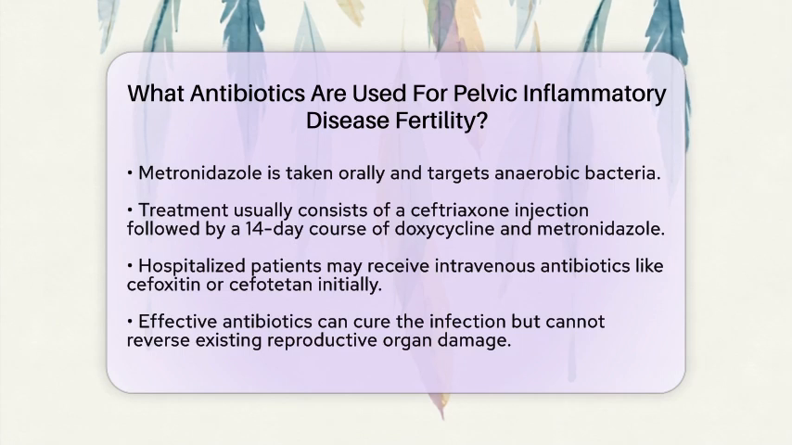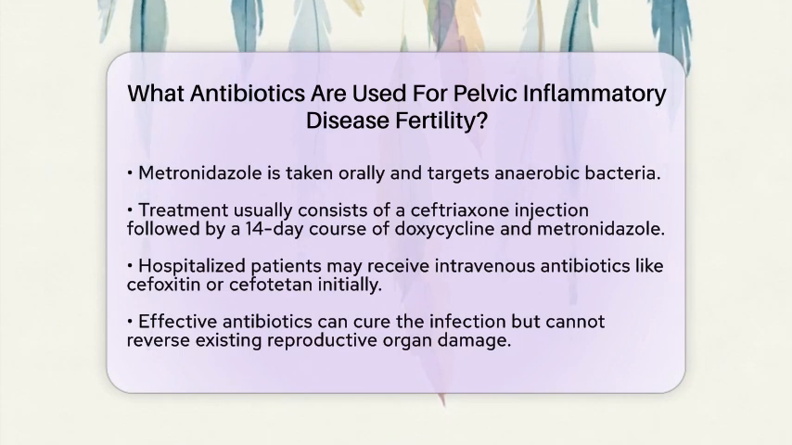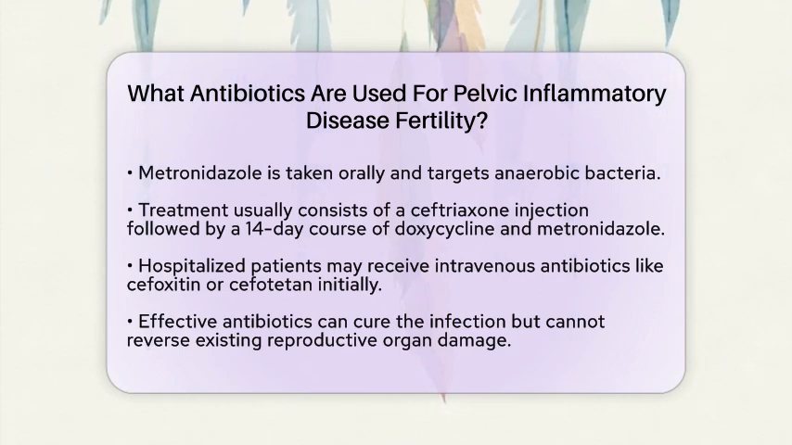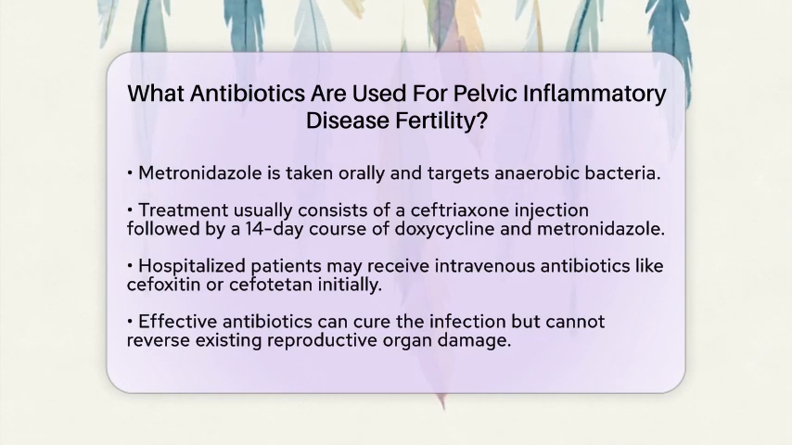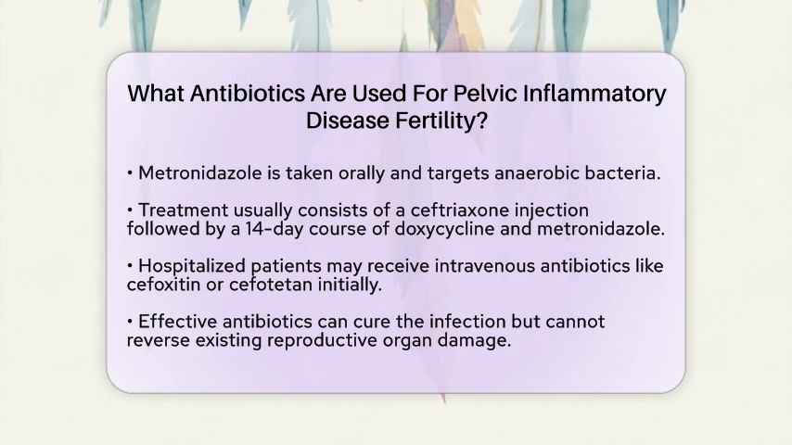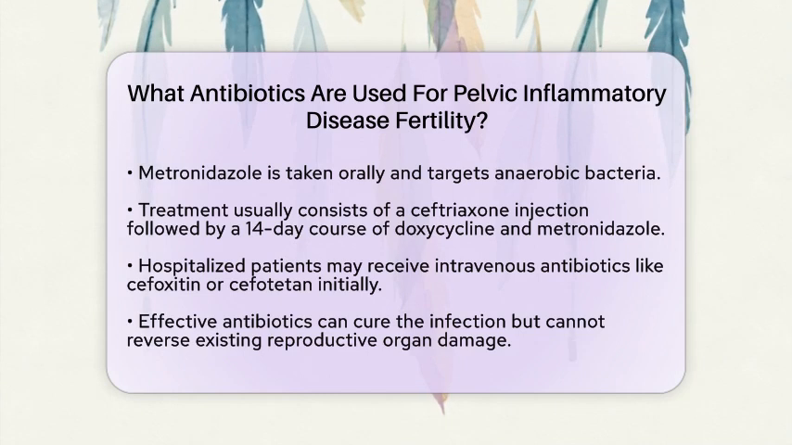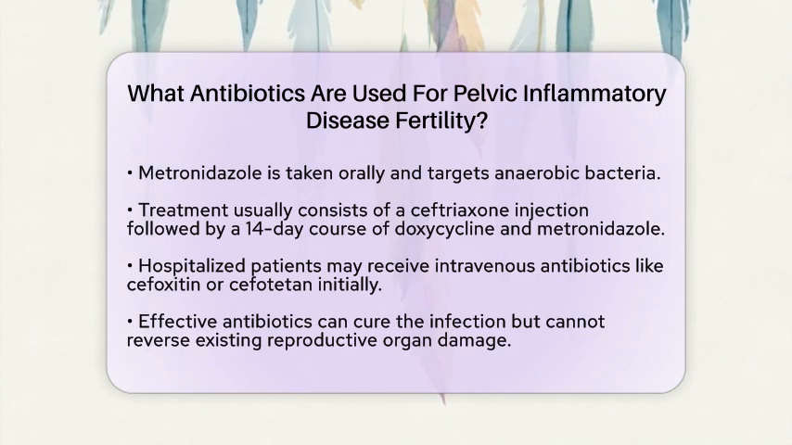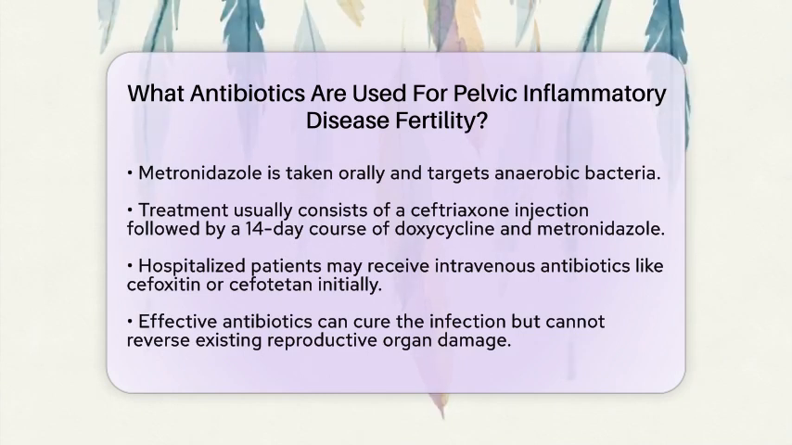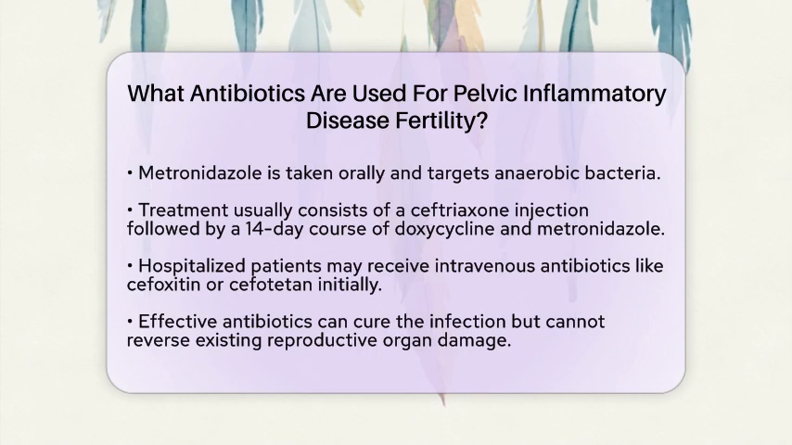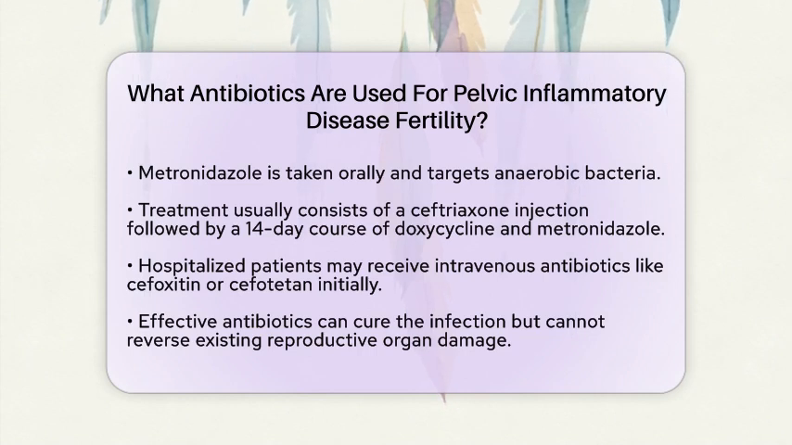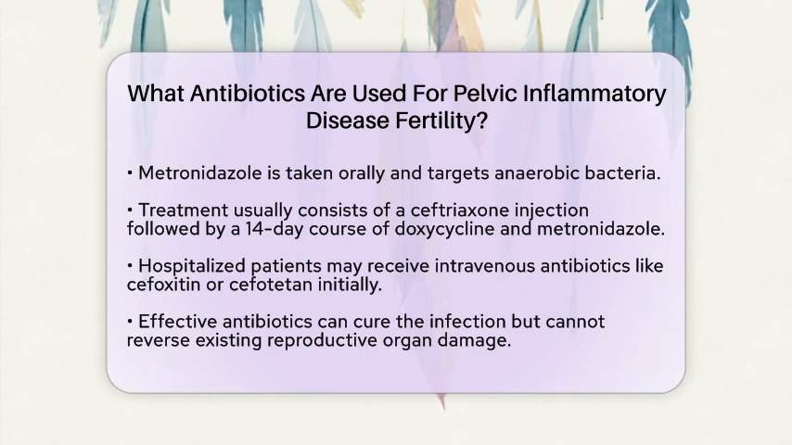While effective antibiotic treatment can cure the infection, it is important to note that it cannot reverse any existing damage to the reproductive organs. Scarring of the fallopian tubes can block the passage of eggs, which increases the risk of infertility and ectopic pregnancy. Therefore, early diagnosis and treatment are vital to preserving fertility.